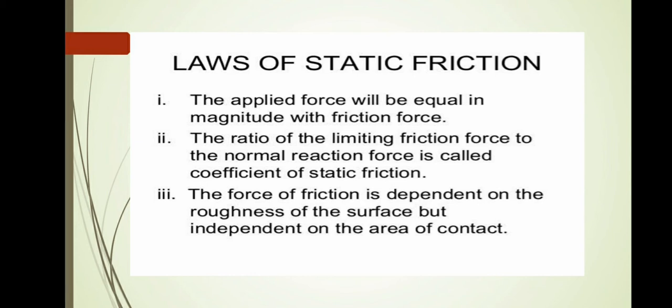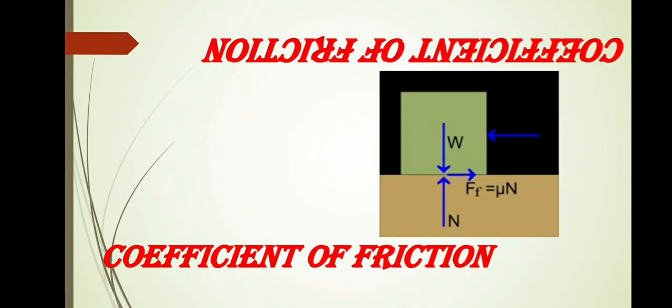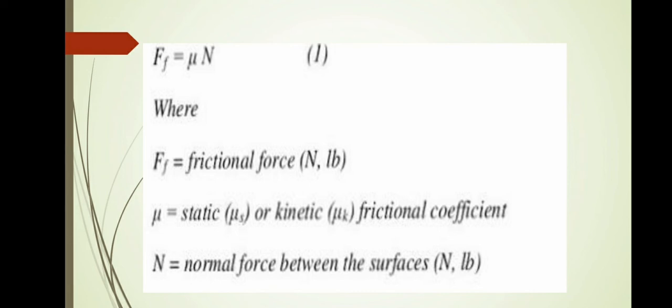Next we will see the coefficient of friction. In mechanical engineering, it is the force required to move two sliding surfaces over each other divided by the force holding them together. It is reduced when the motion has started.